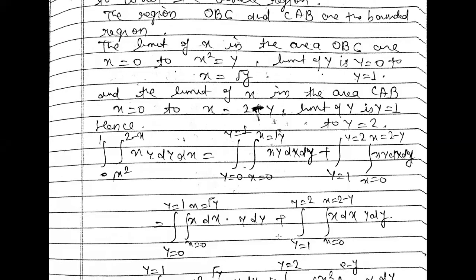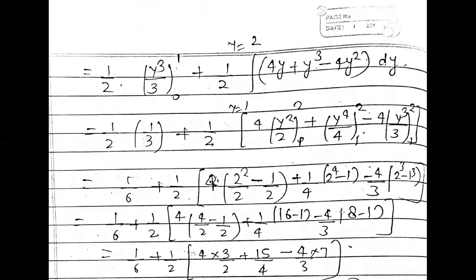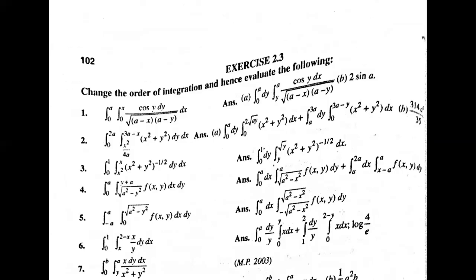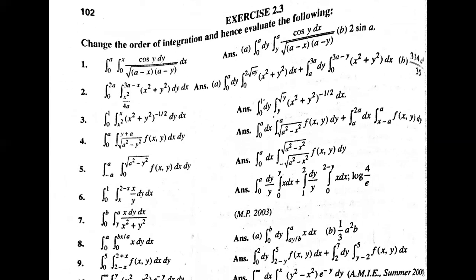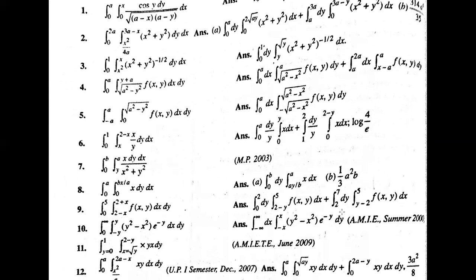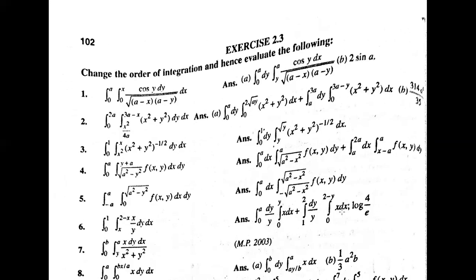Now if the region is breaking, then we add one region to another one. So the integral from 0 to 1, 0 to square root of y, dx dy, plus 1 to 2, 0 to 2 minus y, dx dy. Just doing the integration here, your answer is 3 by 8. This exercise is related to change of order of integration. So just do your exercise, and the answer is also available here, so you can check your answer.